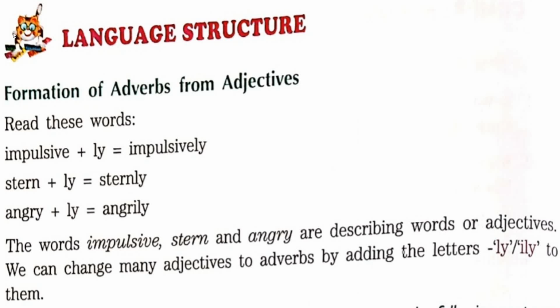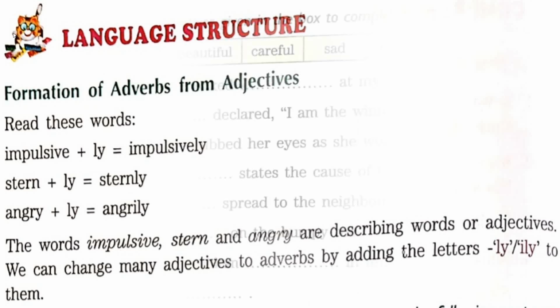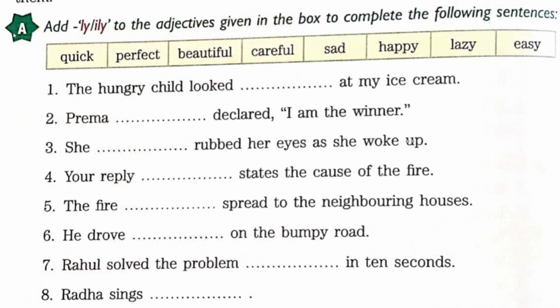Like in angry, the last letter is y, so it will change into i, like I have told you, happy to happily. So again in happy, y will be turned into i. So happily. The words impulsive, stern and angry are describing words or adjectives. We can change many adjectives to adverbs by adding the letters ly or ily to them. So let's do this. Add ly or ily to the adjectives given in the box to complete the following sentences.